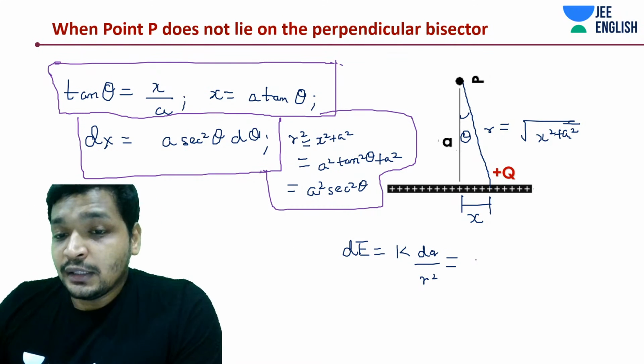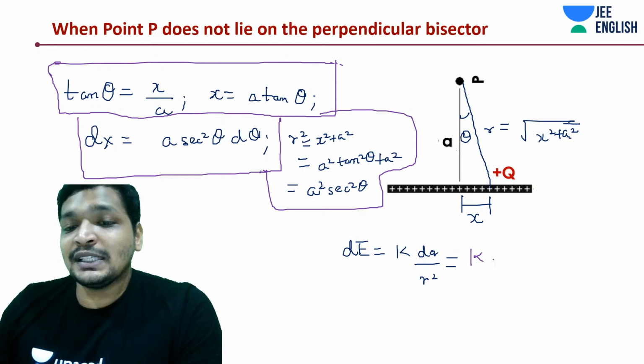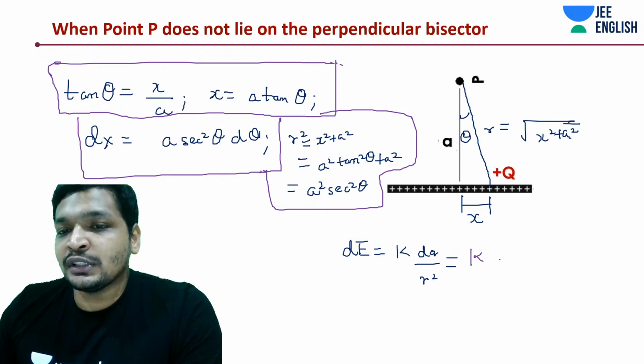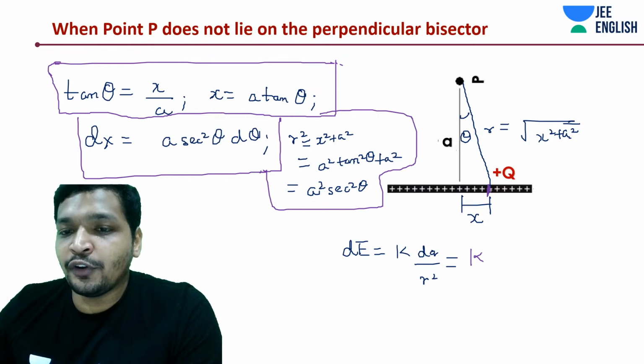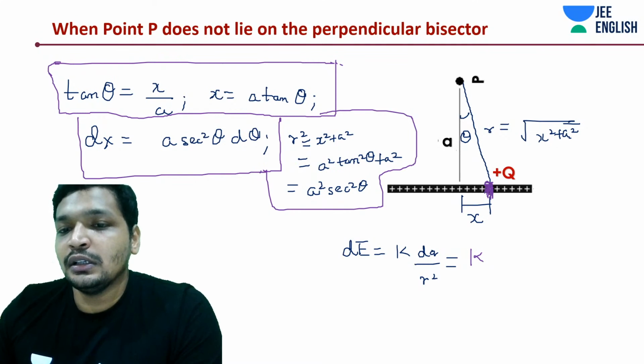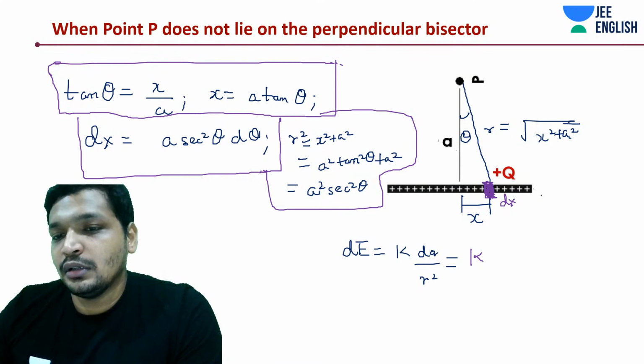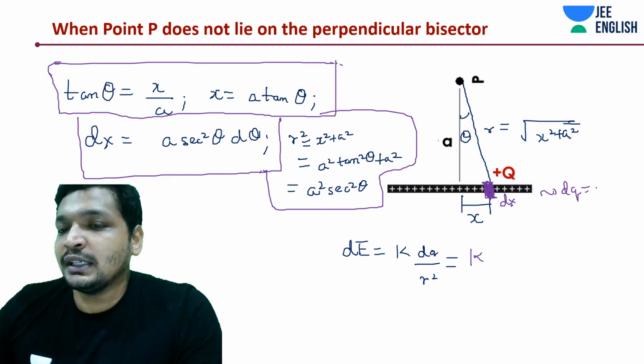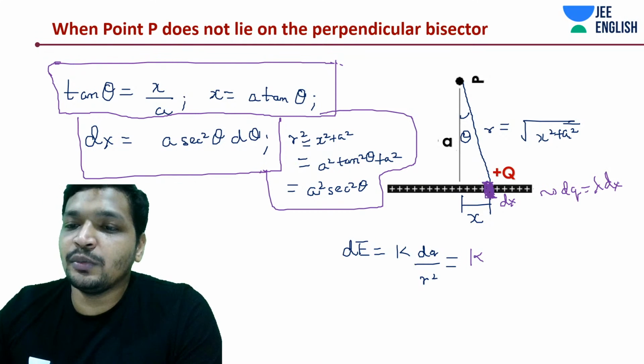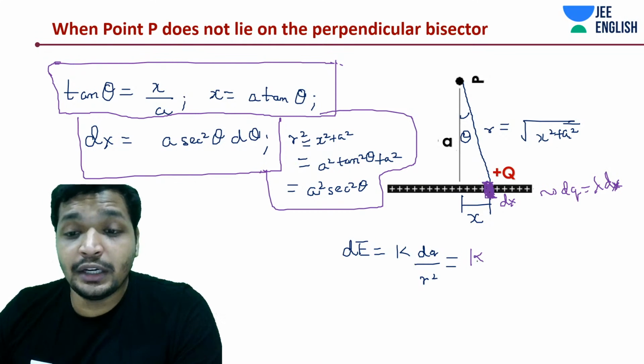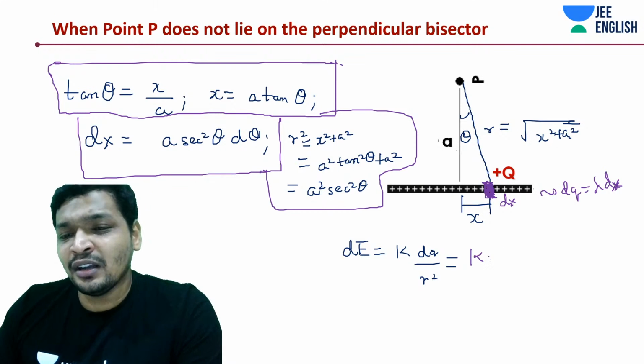Now the thing is, this is how much? k into dq. dq is how much? As we said earlier, for this elemental dx, dq is lambda dx. You know what lambda is? Q by L. We are not going to substitute lambda for now.